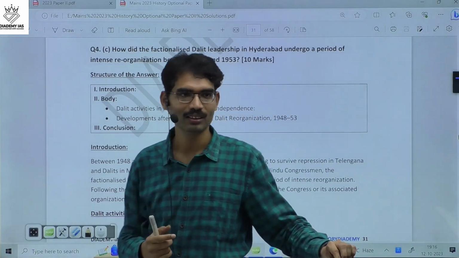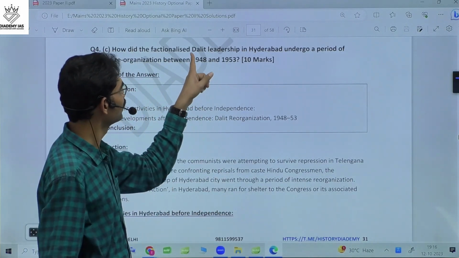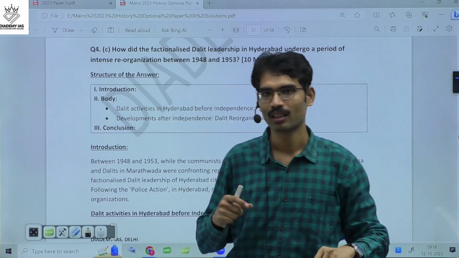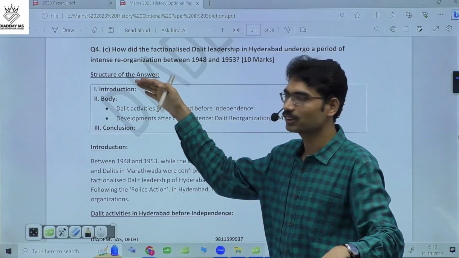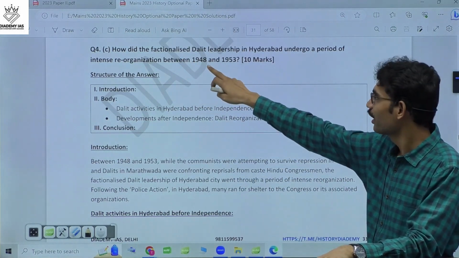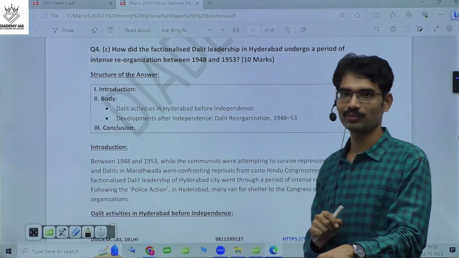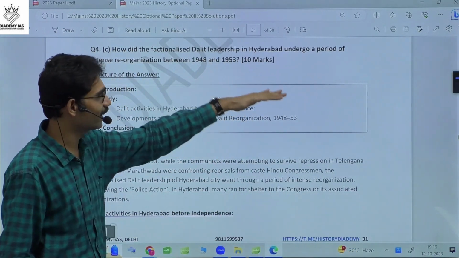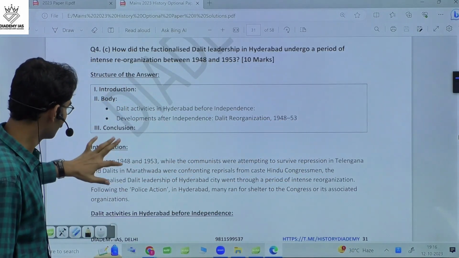So, very difficult part. Generally, if the question is about the Dalit movement after independence, it is easy. But it is asking for a particular geography, Hyderabad, and also a time period, 1948 to 1953. That's why it is a little bit difficult. Unless you have the content, it's difficult.